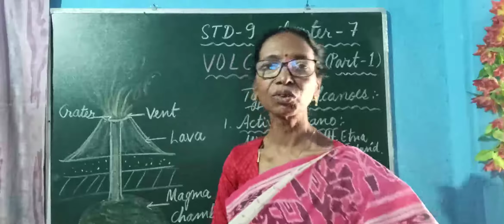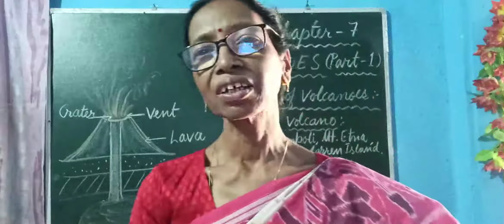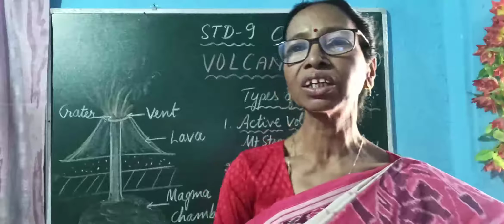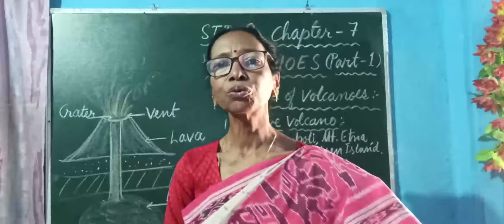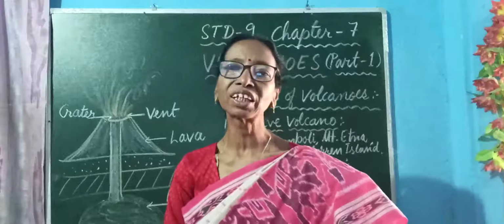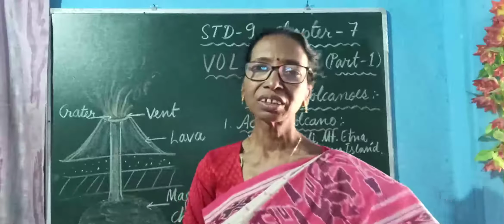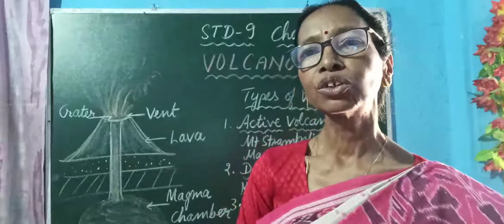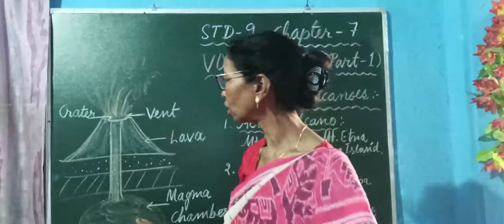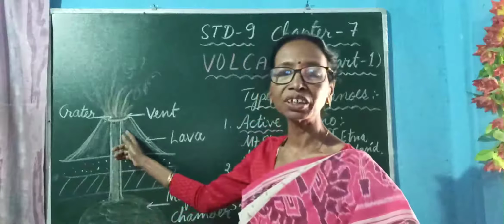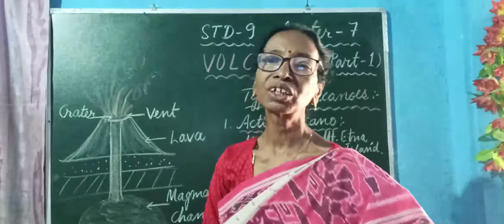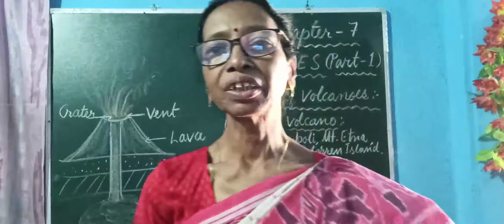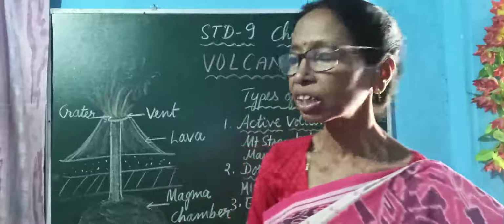So, what is a volcano? A volcano is a vent or narrow opening on the earth's crust through which the hot molten liquid magma comes forth from the deep interior onto the surface of the earth and accumulates around the vent, known as a volcano.